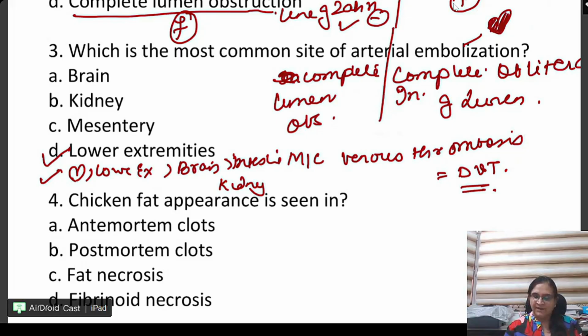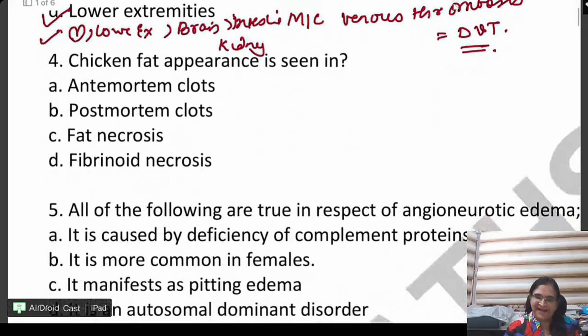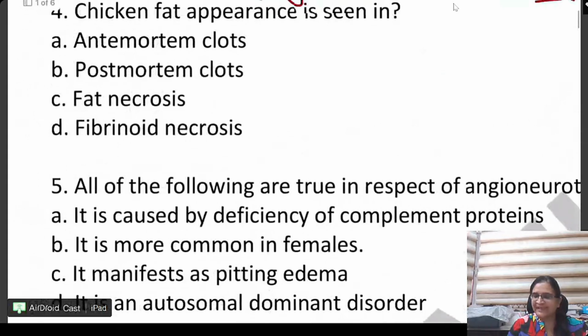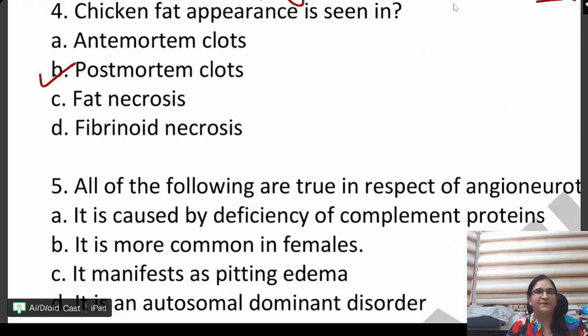Correct? Okay. Question number 4, chicken fat appearance is seen in. First, let us do the questions, everyone, and then we will do the theory of hemodynamics together. Very good. The post-mortem clot. It is yellow and red kind of an appearance.